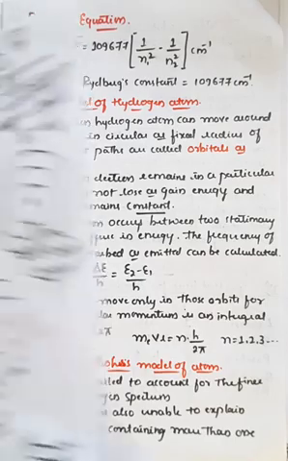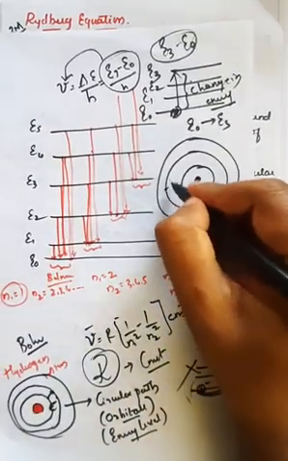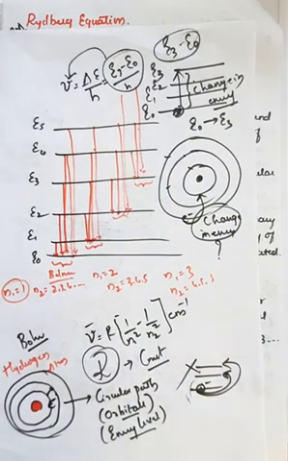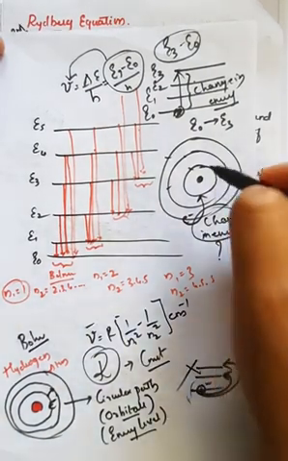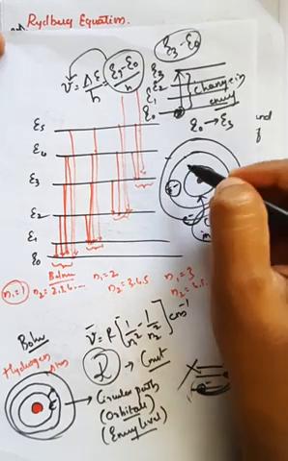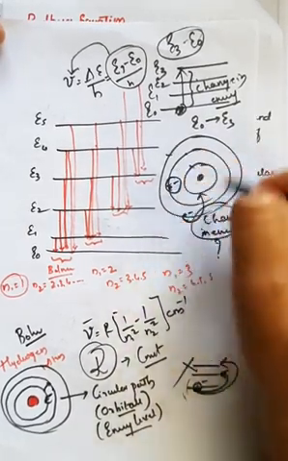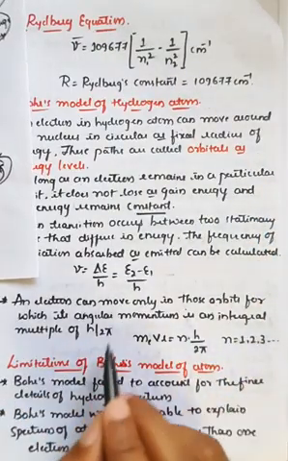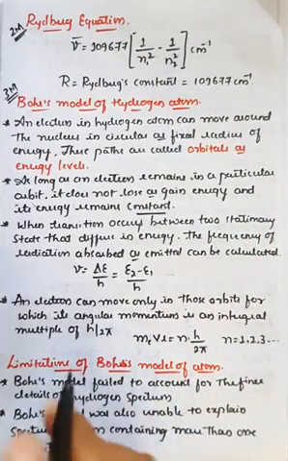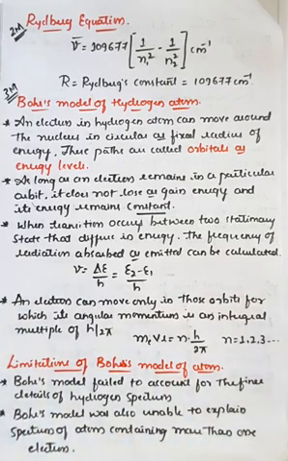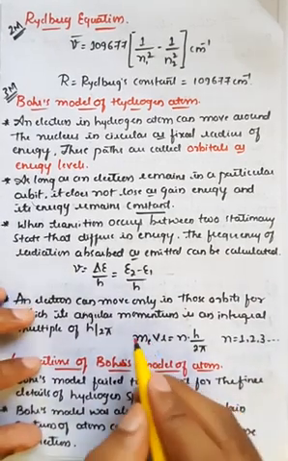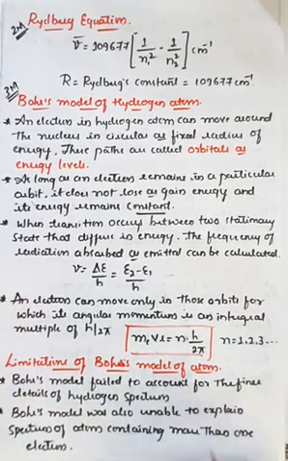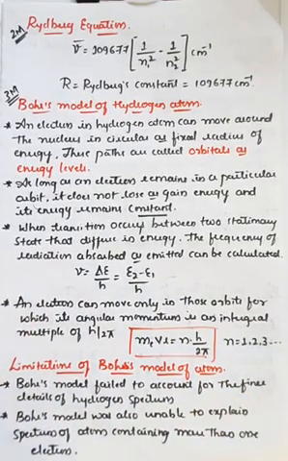So the electron has the capability to choose its own orbital, whose value is an integral multiple of h upon 2 pi, and that is given in the form of mvr. So mvr is equal to n into h upon 2 pi.